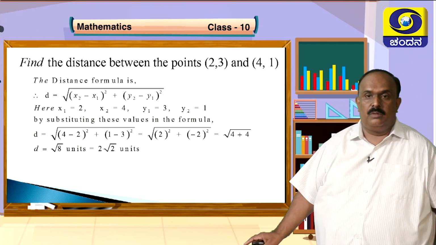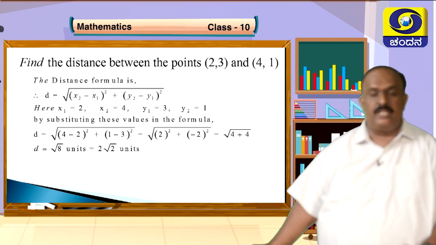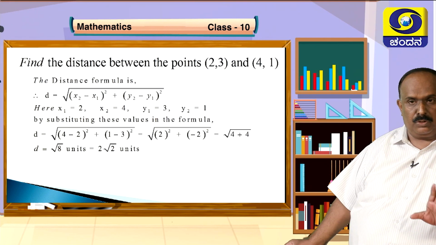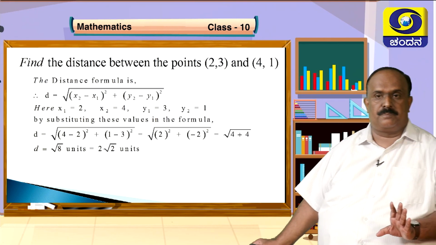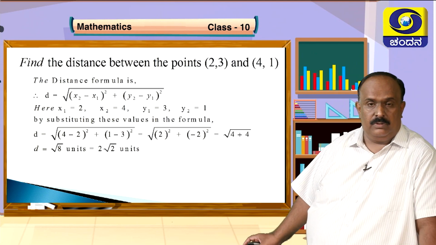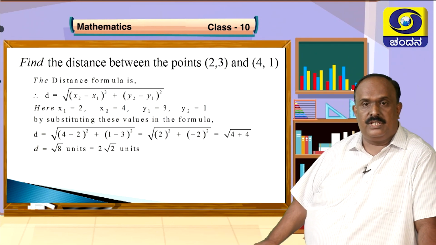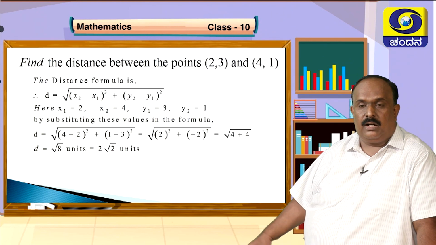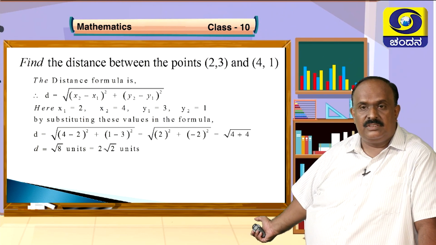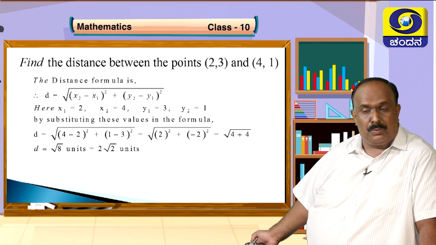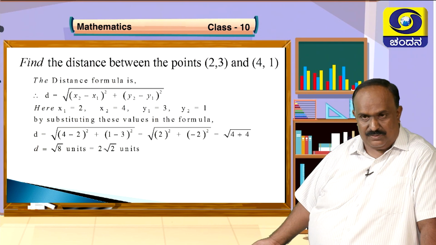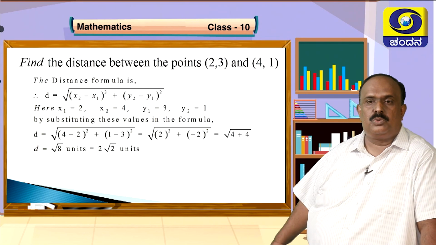So here, please do not write 2 root 2 centimeters, 2 root 2 meters or like that. You have to write only units because unit is not specifically mentioned. Now I can conclude this problem. The distance between 2, 3 and 4, 1 is 2 root 2 units. Right? No figure is drawn, no scale is used, so you cannot write 2 root 2 centimeters.